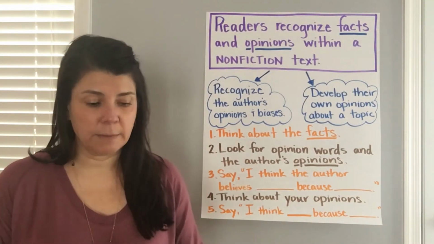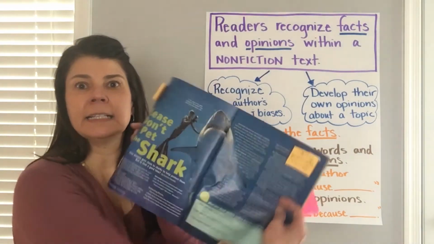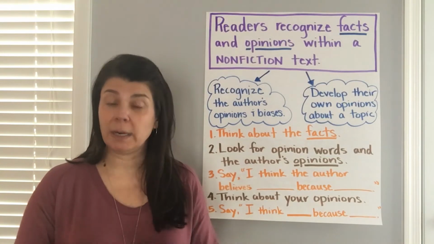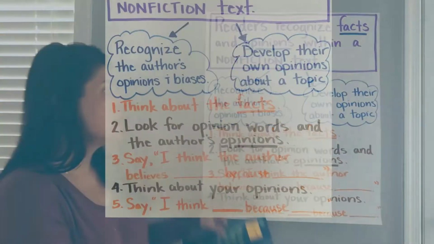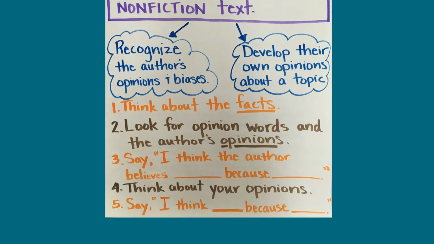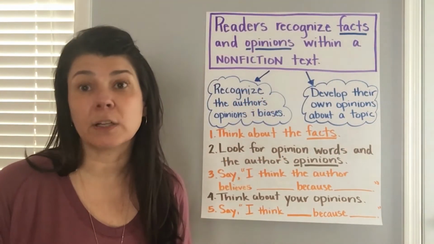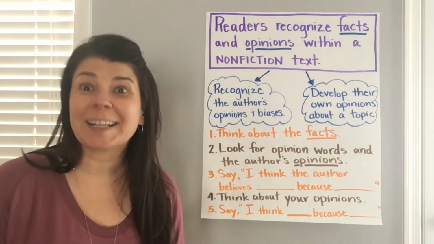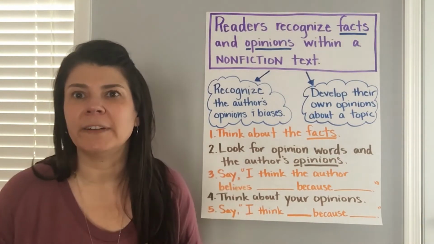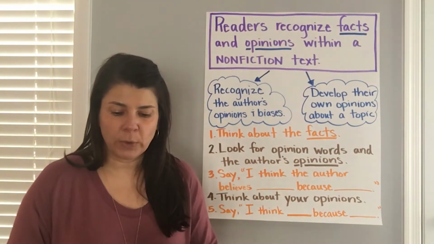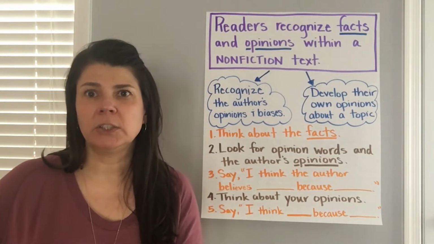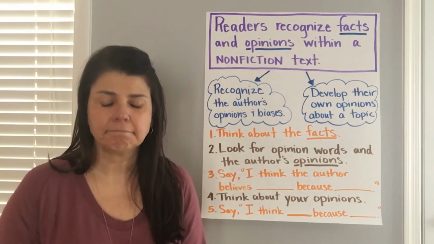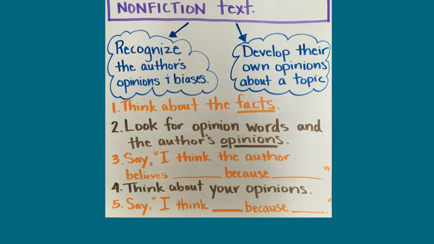So the article that I'm reading is in Scope magazine, and can you see it? It says, please don't pet the sharks. So I read through my article, and then I thought, what are the facts? Well, the facts are that people do get very close to animals. The person in here gets close enough to pet sharks. There are also people who take pictures with sloths or elephants, things like that. And we also know that people kill sharks for food, for leather, for things like that. Those are facts.